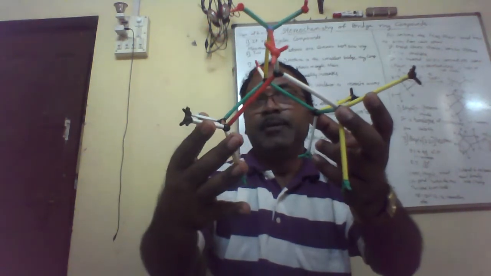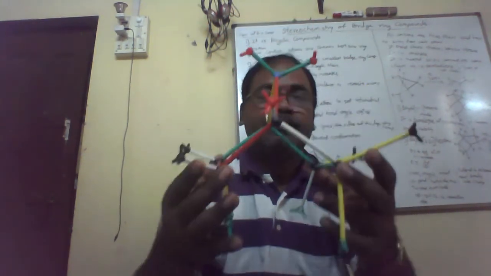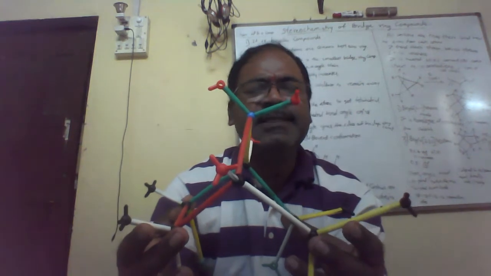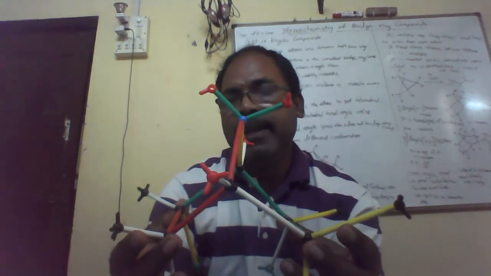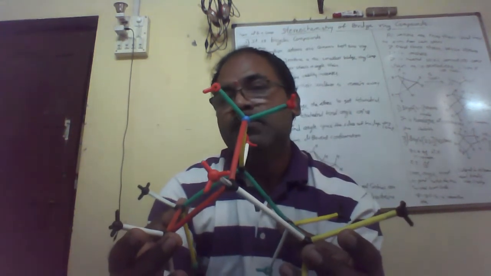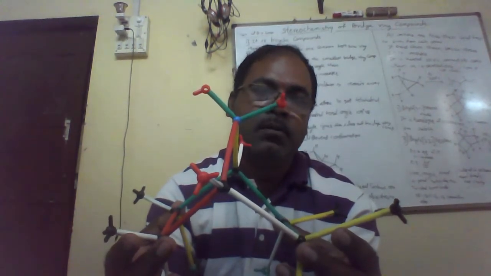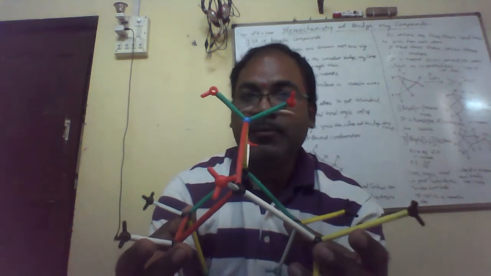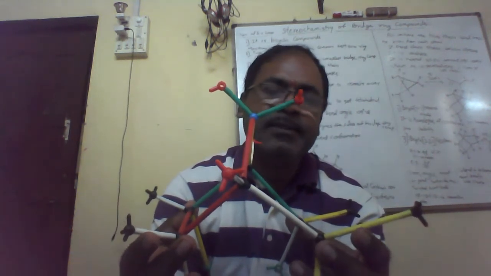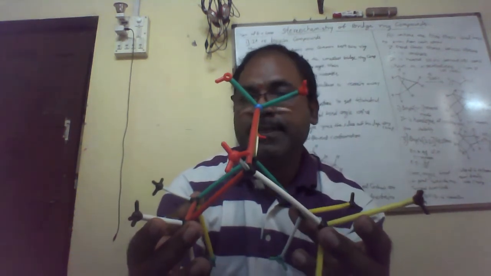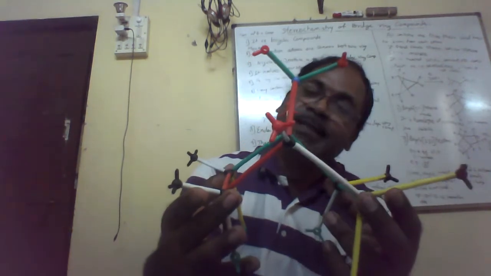So how many carbon atoms are present in this molecule? 4 and 4, 8, plus 2 is 10, and in total 12. So a total of 12 hydrogen atoms are present. Out of 12, how many types of hydrogens are there? Six types of hydrogens are present in this molecule.